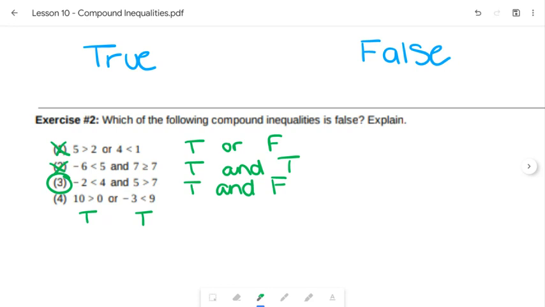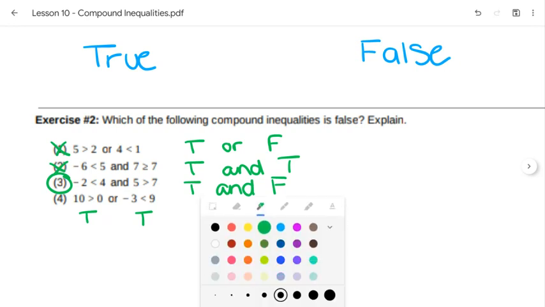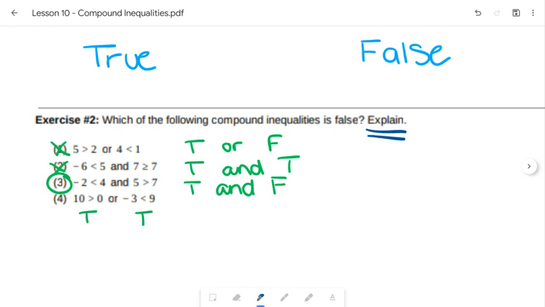The problem is, the explanation that we really want to cover in here is that whenever you have an and, that means both have to be true for it to be true.